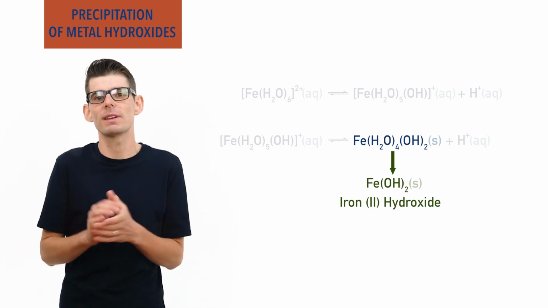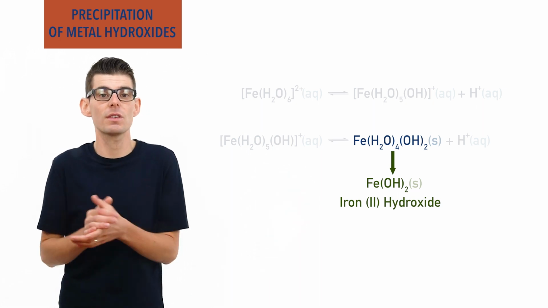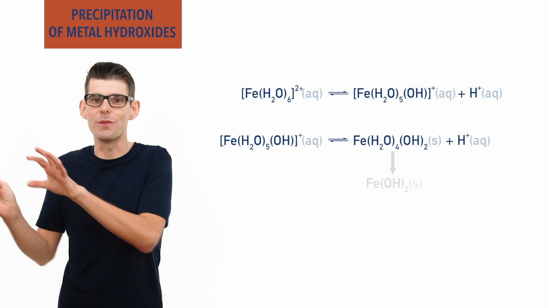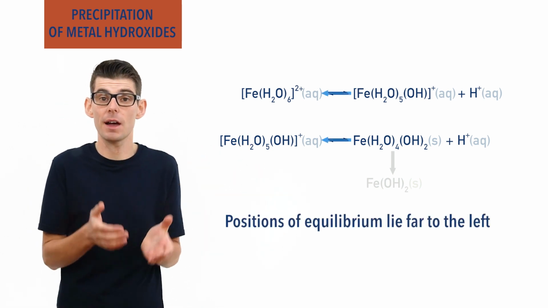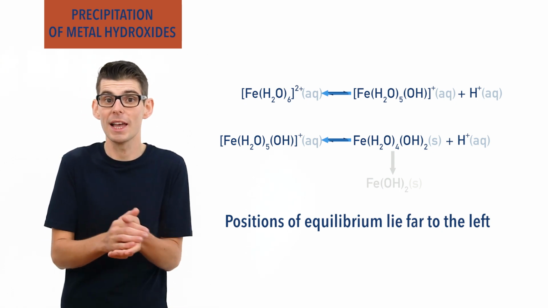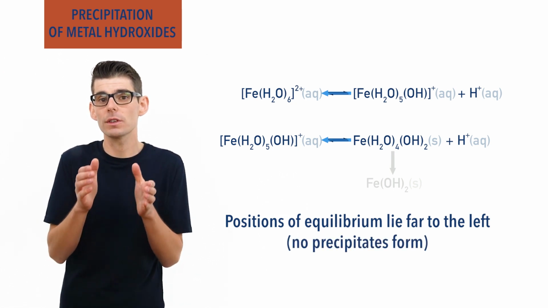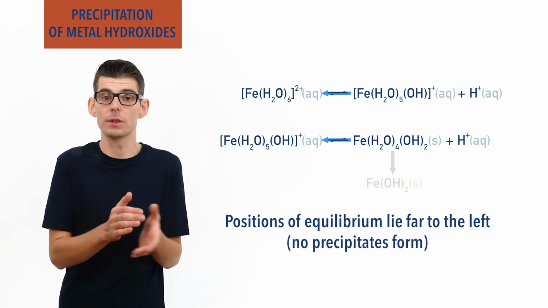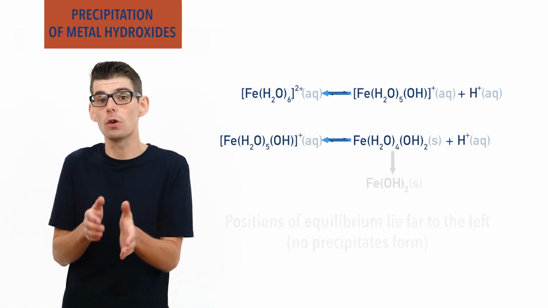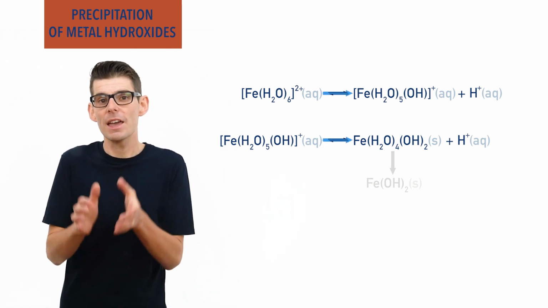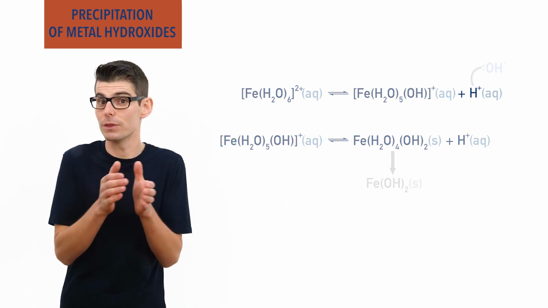Now, these transition metal aqua complex ions have a very low acidity, and this means the positions of these equilibriums we've just talked about lie very far to the left. Only a tiny proportion of their complex ions lose H+ ions in water, and as a result, no precipitates form. Adding hydroxide ions or ammonia molecules to their solutions, however, changes the positions of these equilibrium reactions, leading to the forming of solid precipitates.